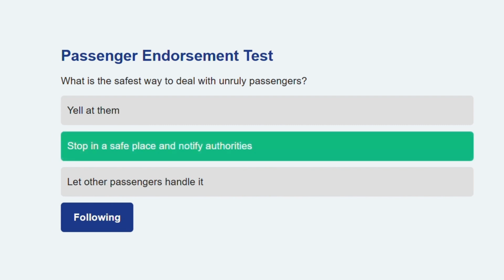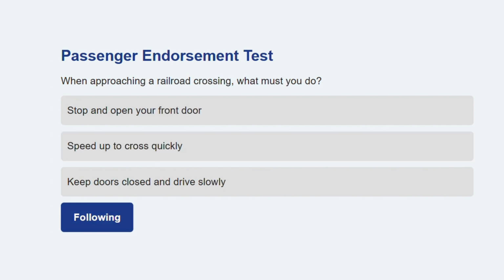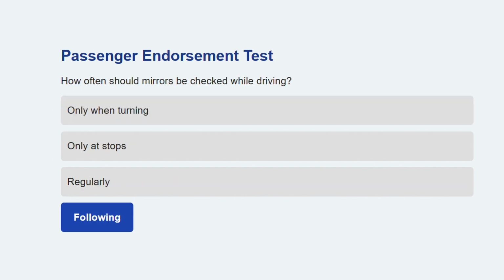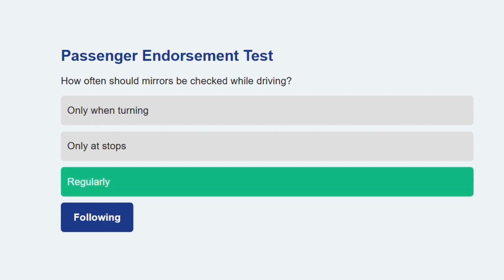Let's continue. When approaching a railroad crossing, what must you do? Stop and open your front door. This is to listen and check for trains before proceeding. Ready for the next? How often should mirrors be checked while driving? Regularly. Frequent mirror checks help monitor traffic and passenger behavior.